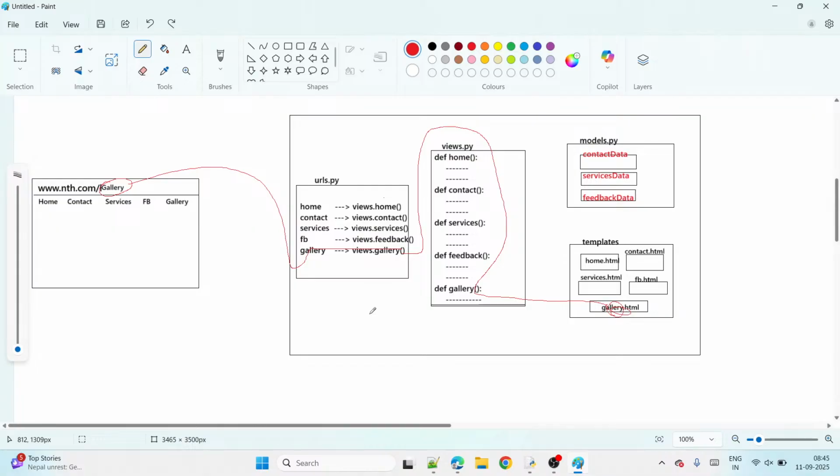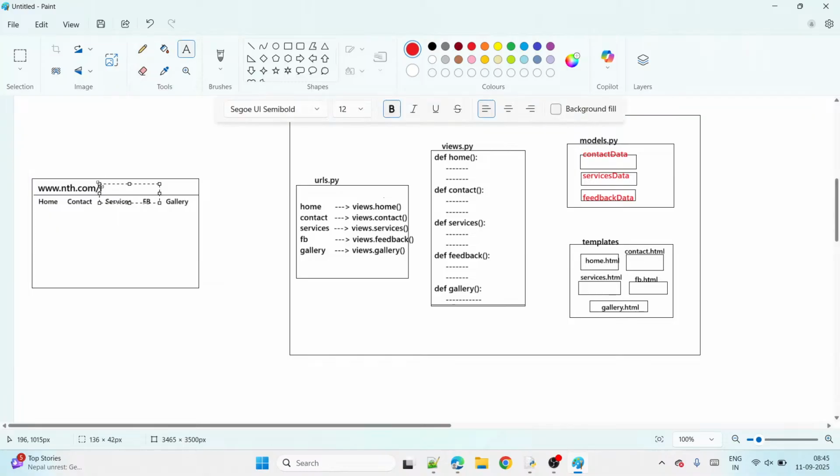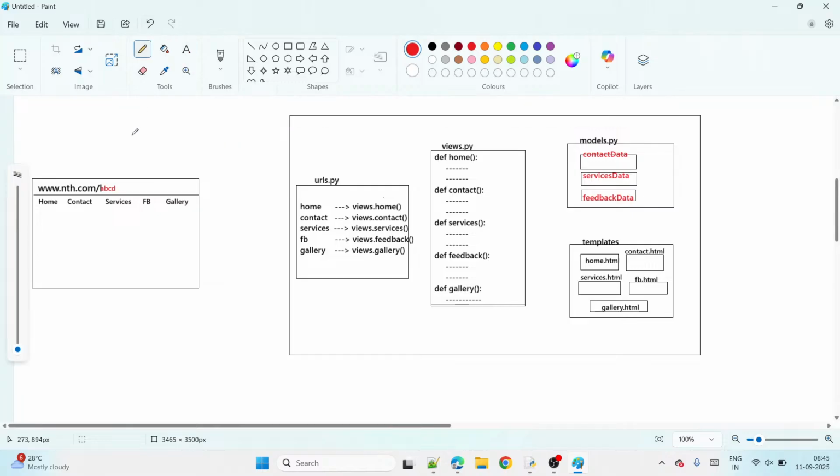Next one, let's give some other name which is not available here. I am giving some name which is not available. I am giving some ABCD, guys. What name am I giving here? Some ABCD, and click enter. Now ABCD goes to the URLs file and tries matching. ABCD home not matching. ABCD contact not matching. ABCD service not matching. ABCD feedback not matching. ABCD gallery not matching.